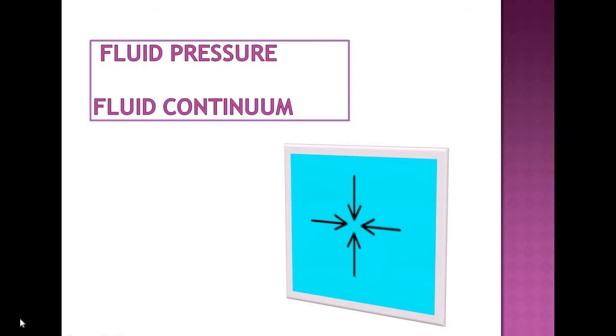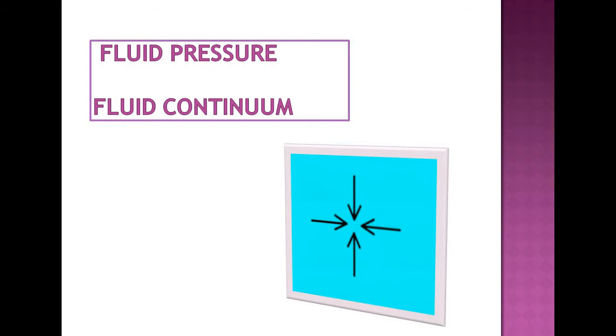So with this basic information we proceed further. We will try to understand what is meant by fluid pressure and the continuum concept in fluid. So here, for example, water is flowing through a pipe, that is our domestic example. So we say that the pressure is this value, that is 2 kg force per centimeter square or 5 kg force per centimeter square. And also we know that the atmospheric pressure, we usually term it is 1 bar in the standard conditions.